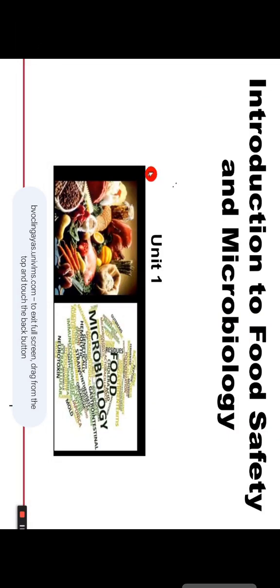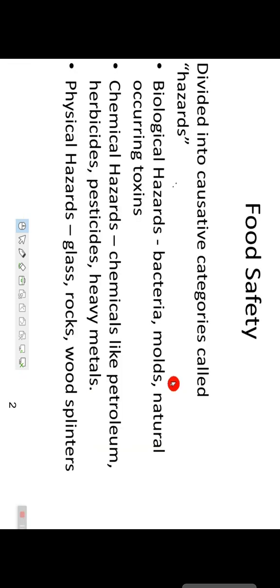Hello students, today we discuss the introduction to food safety and the microorganisms that spoil the food or come under food microbiology. So today we discuss the introduction to food safety and microbiology. First of all, what are food safety or food hazards? Actually, it is divided into causative categories called hazards.